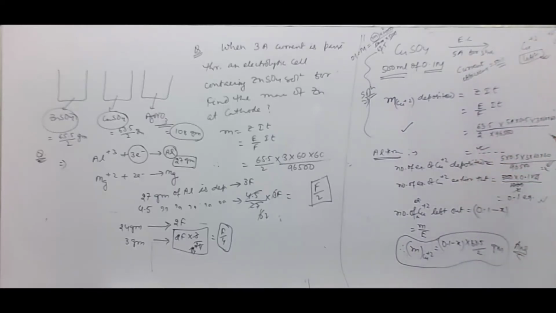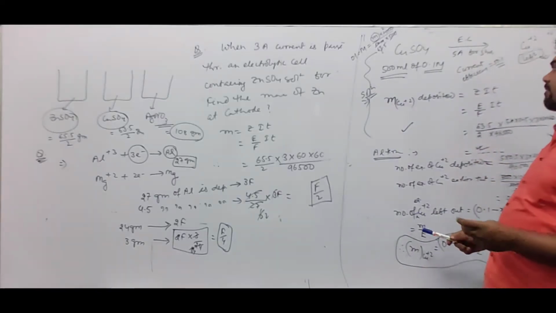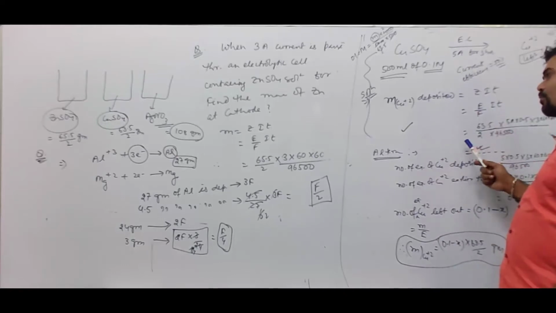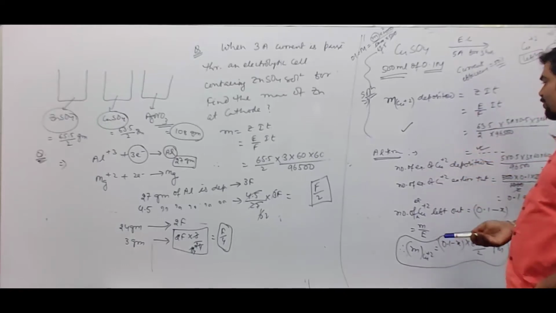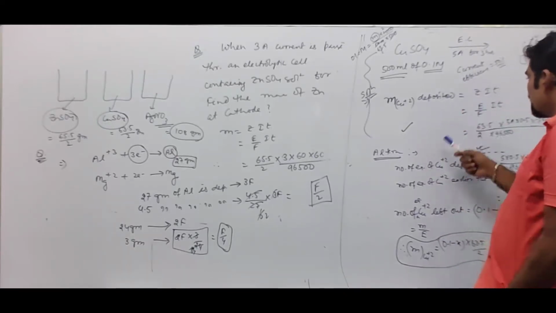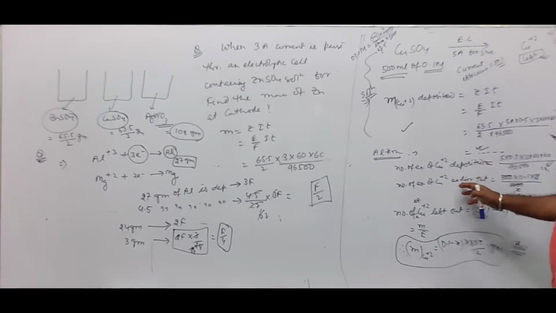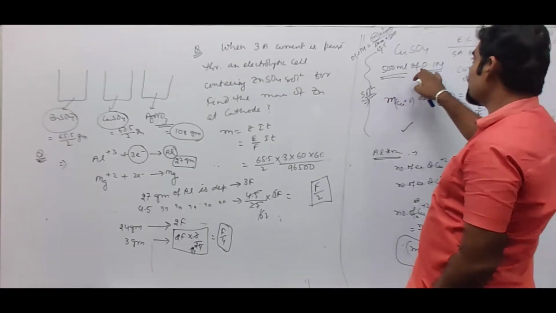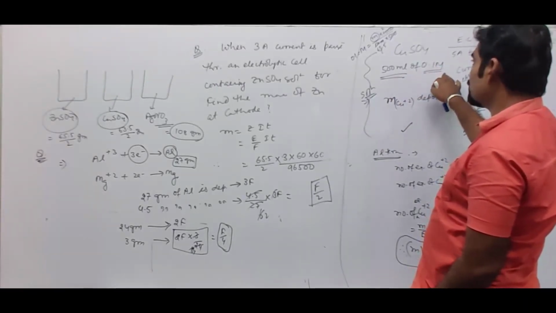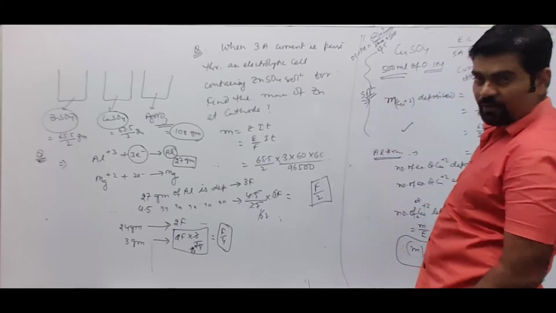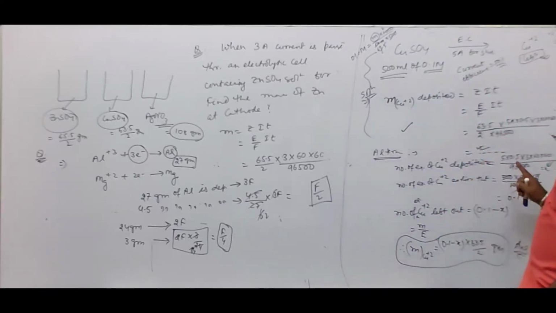Alternatively, the number of equivalents of copper 2+ deposited, which is mass by equivalent mass, is equal to It by F. So we have calculated the number of equivalents. Earlier it was present as 500 into 0.1 into valency factor 2 divided by 1000, because volume is in ml. So this is 0.1 equivalent.